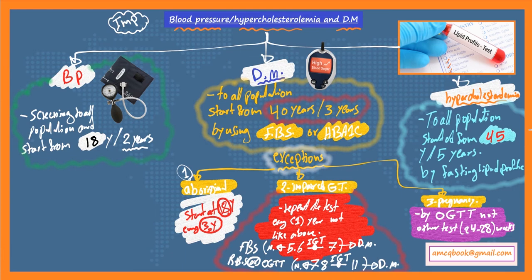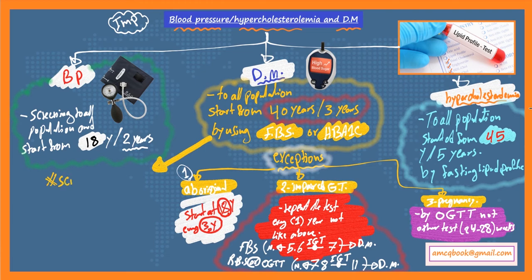So in general, in case of pregnancy, the screening should be done using the oral glucose tolerance test, and you should do the test between 24 to 28 weeks of gestation. And please, there are a lot of exceptions. Please refer to gestational diabetes mellitus.